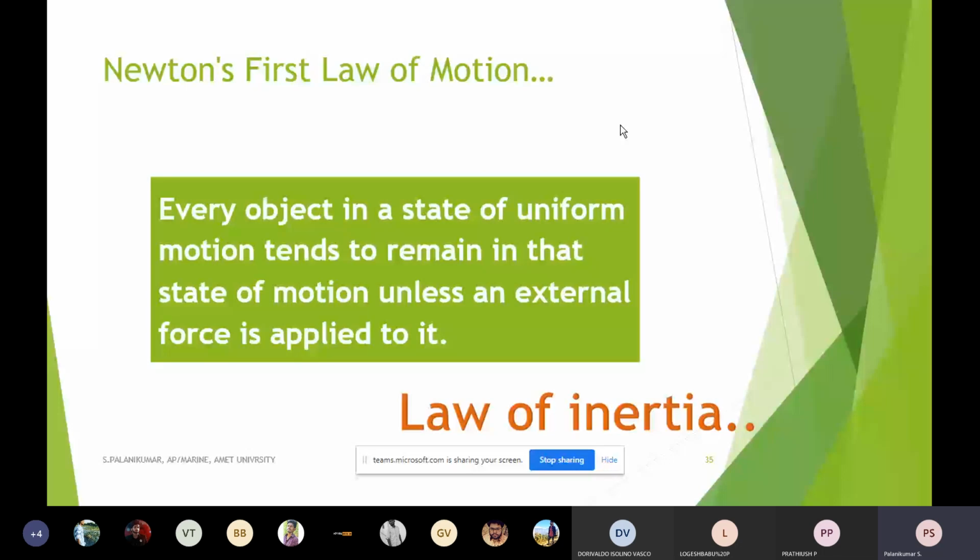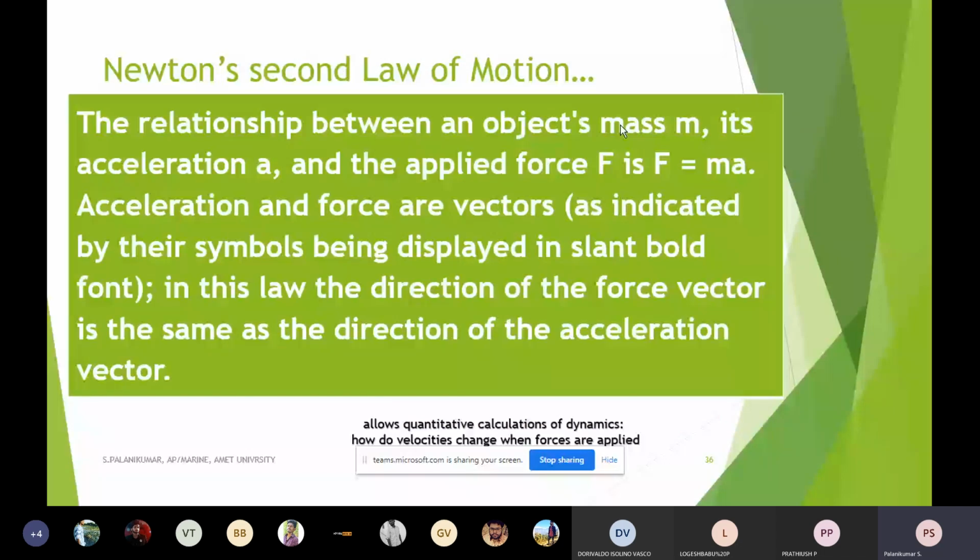As far as the second law is concerned, what is the relationship between mass, acceleration and force? Force is equal to mass into acceleration. Acceleration and force are vectors, so they have a direction. If you apply any external force, that will create a change in the velocity, and because of the change in velocity, the acceleration changes.